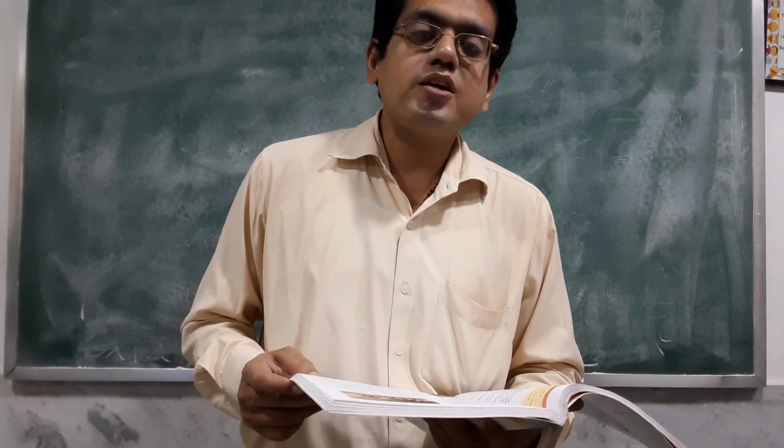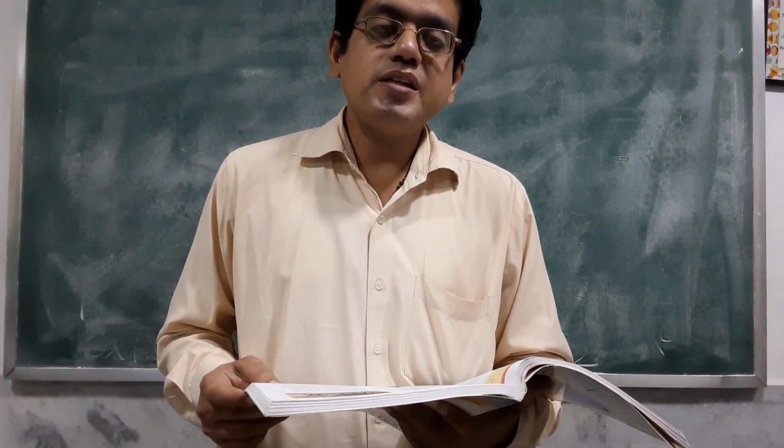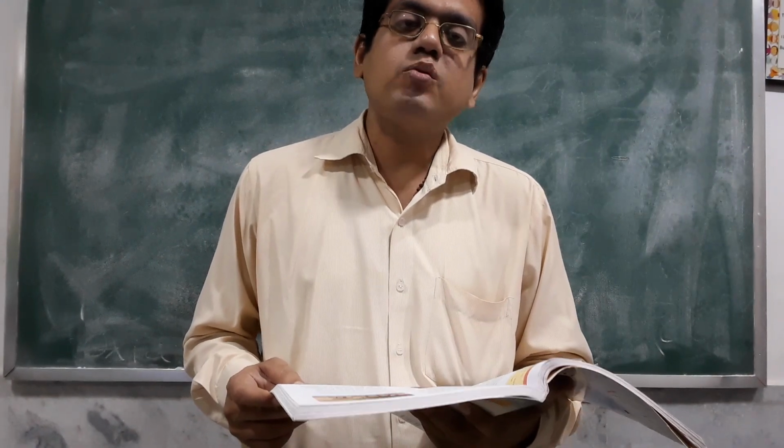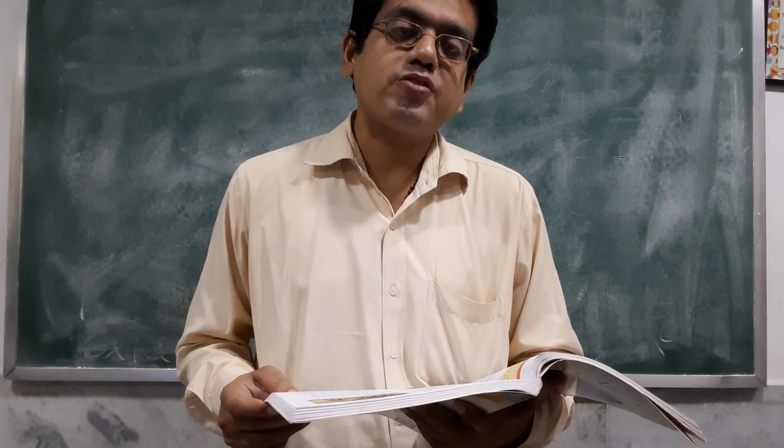What is unicellular? Unicellular means the cell that is made up of only one cell. And what is multicellular? Multicellular means made up of more than one cell. So unicellular organisms are simple organisms made up of a single cell. Bacteria, amoeba, paramecium are examples of unicellular organisms.